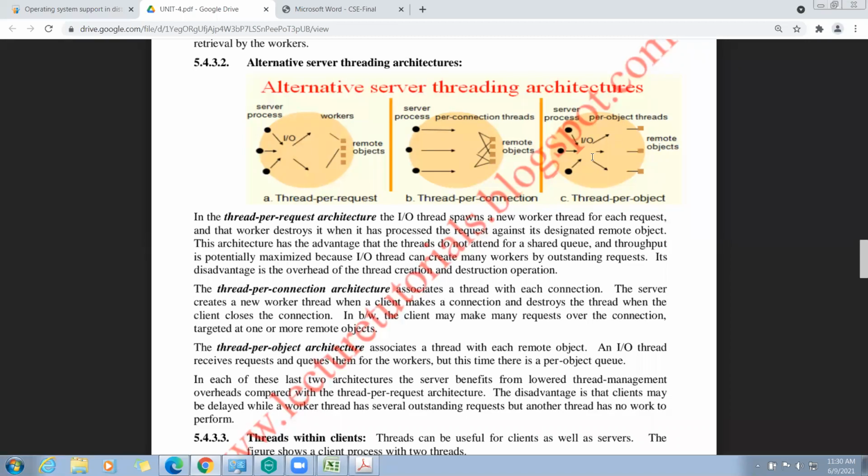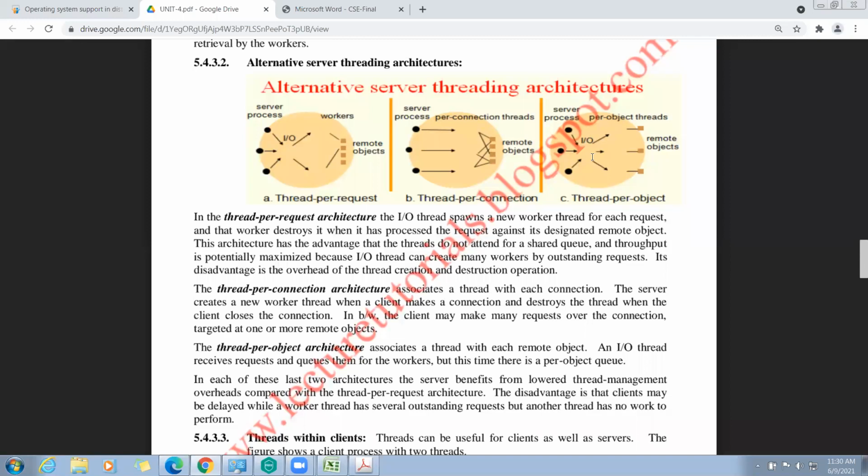See, these are the three different alternative server threading architectures. In each of the last two architectures, that is the thread per connection and thread per object architectures, the server benefits from lower thread management overhead compared to thread per request.